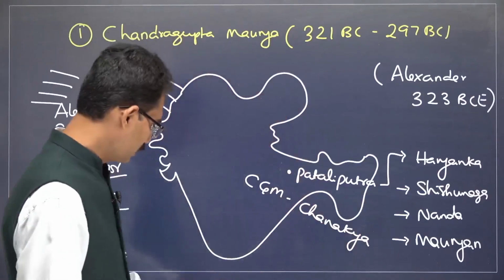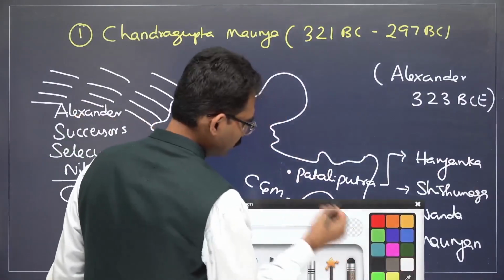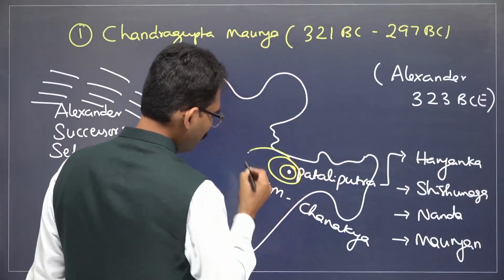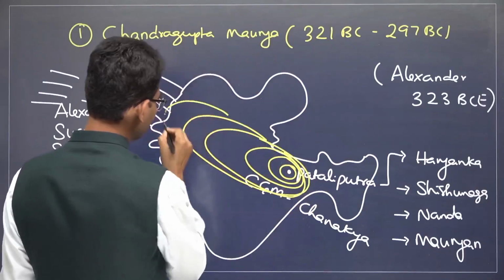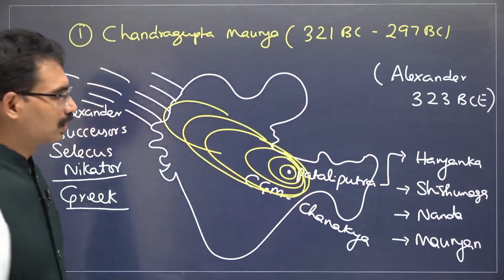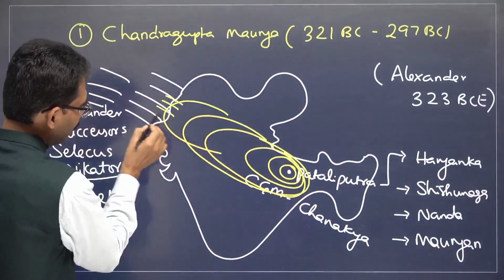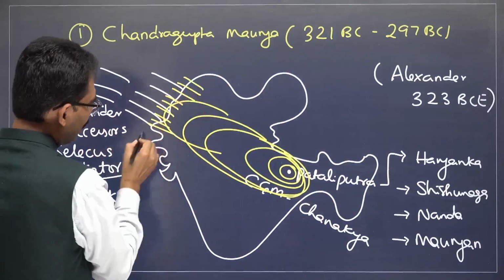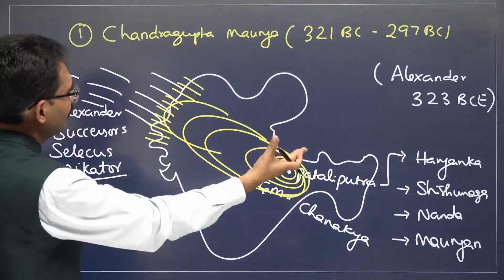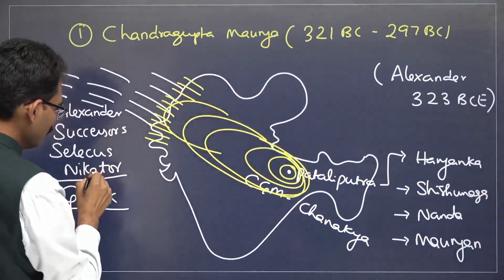With the help of Chanakya, he was able to conquer many territories, and there was even a conflict in this part also. In this conflict, with whom was he going to fight? Chandragupta Maurya and Seleucus Nicator.